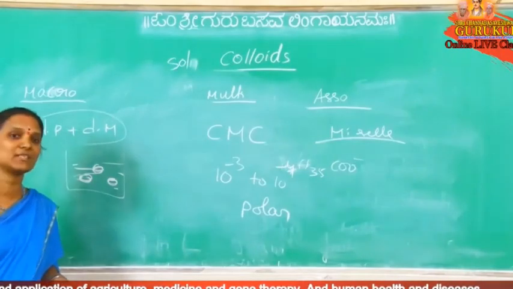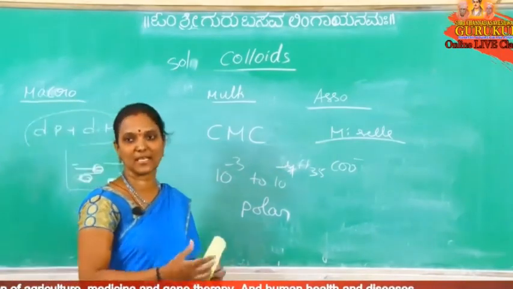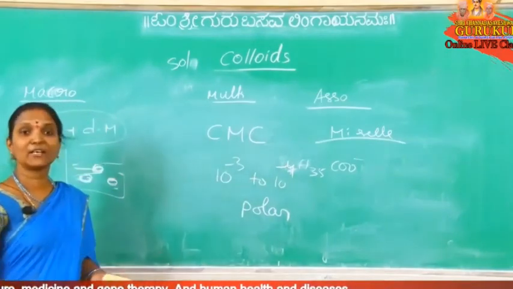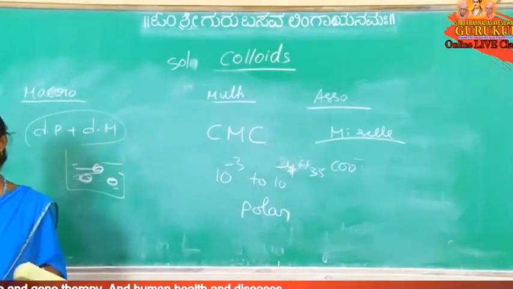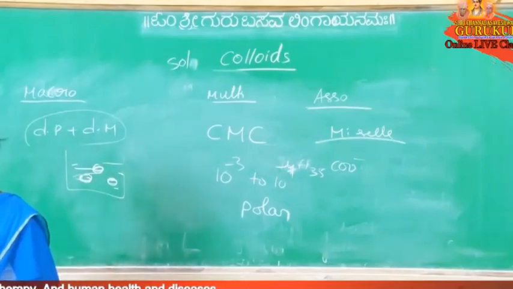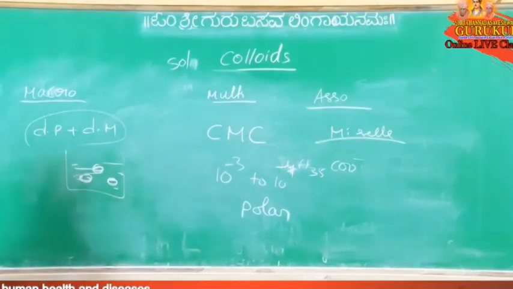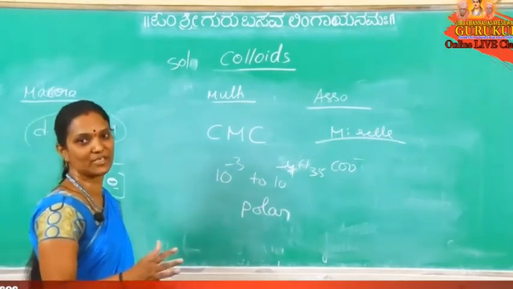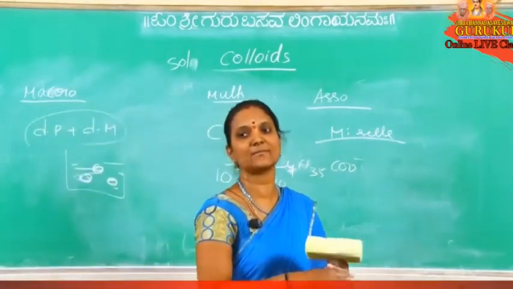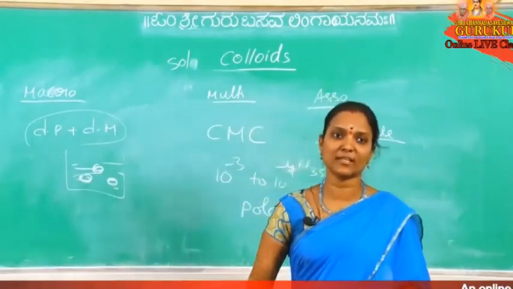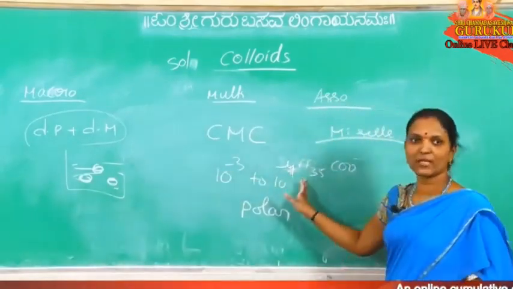Nothing but at lower concentration it changes to micelle. So CMC value decreases with an increase in polarity of the dispersion medium, and CMC value decreases with an increase in chain length of the soap or carbon chain.